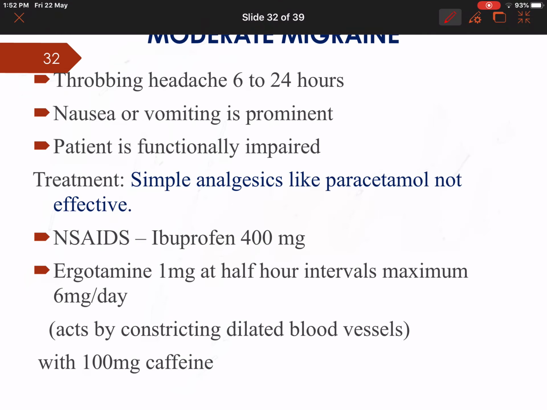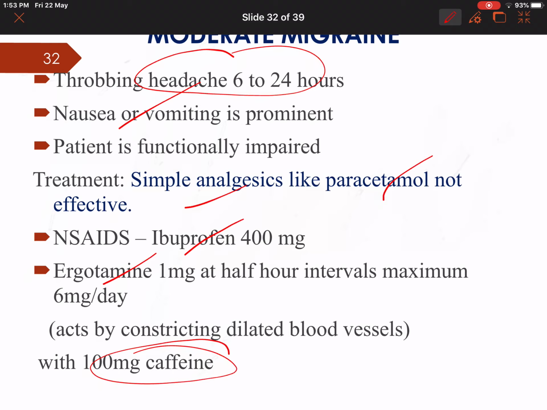If a patient has moderate migraine, that is throbbing headache for 6 to 24 hours, there is prominent nausea and vomiting, and the patient is not able to carry out his day-to-day activities like attending school, college. In such situations, we can give simple analgesics like paracetamol or ibuprofen. It has to be given along with ergotamine, or along with caffeine, that is coffee, which also is a vasoconstrictor.